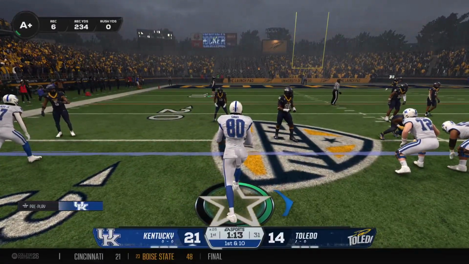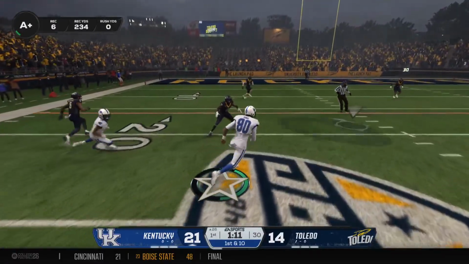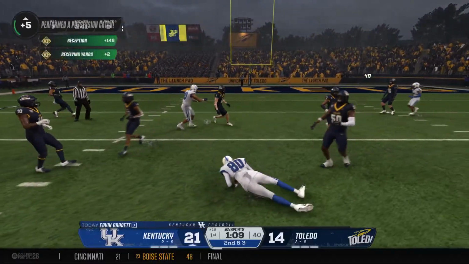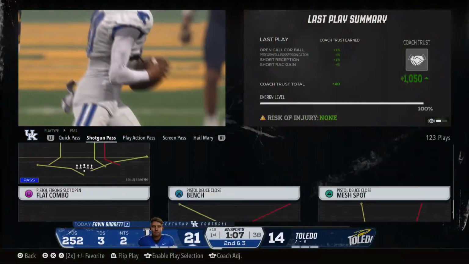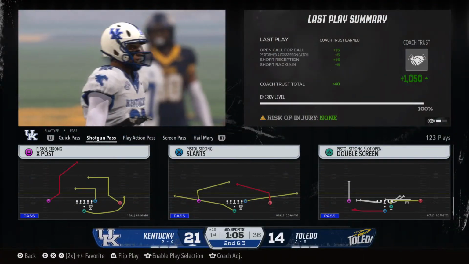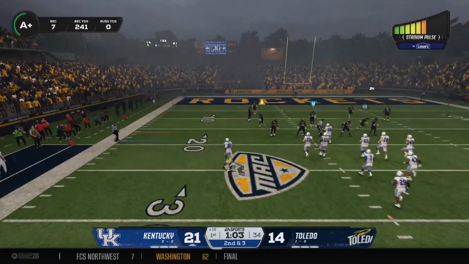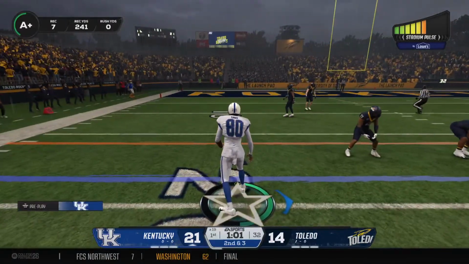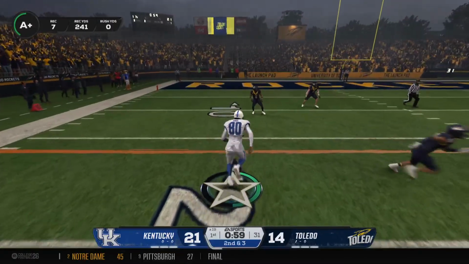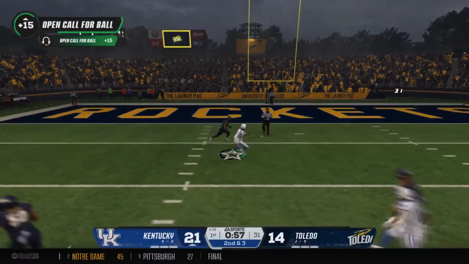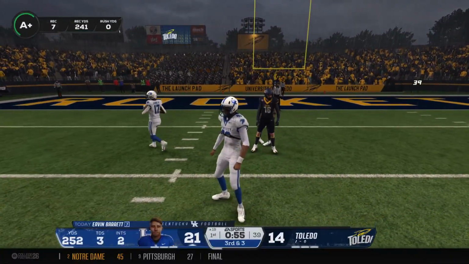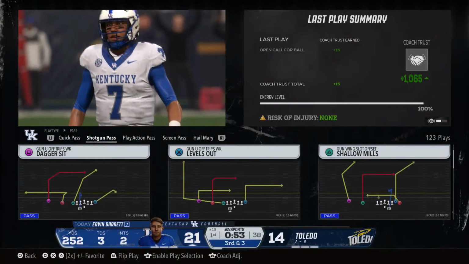The Wildcats come to the line with a fresh set of downs. Catch in the middle, it's Gibbs. And that completion good for a short gain, but they still have some work to do to pick up the first down. The completion short of the sticks, it's second down. Scanning the field, it's Barrett. Makes the grab on the left. And maybe he'll get back to the line of scrimmage, but no more than that.